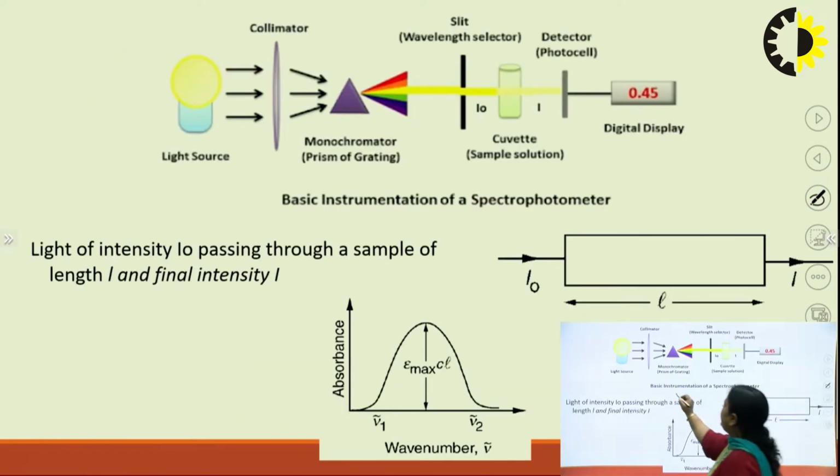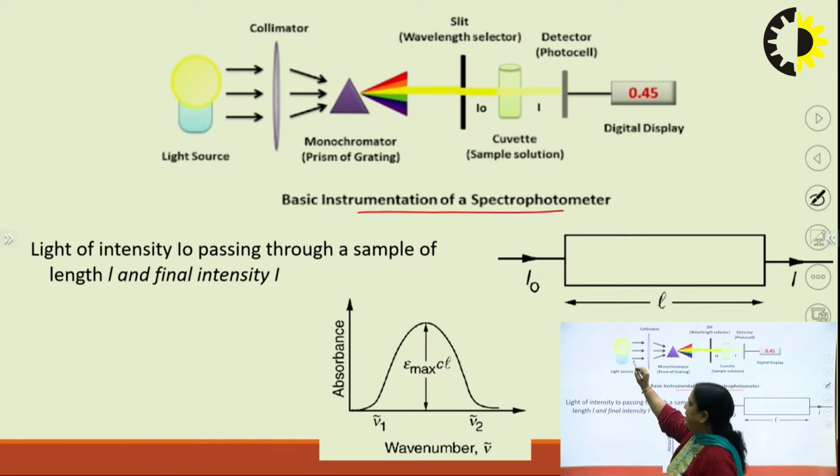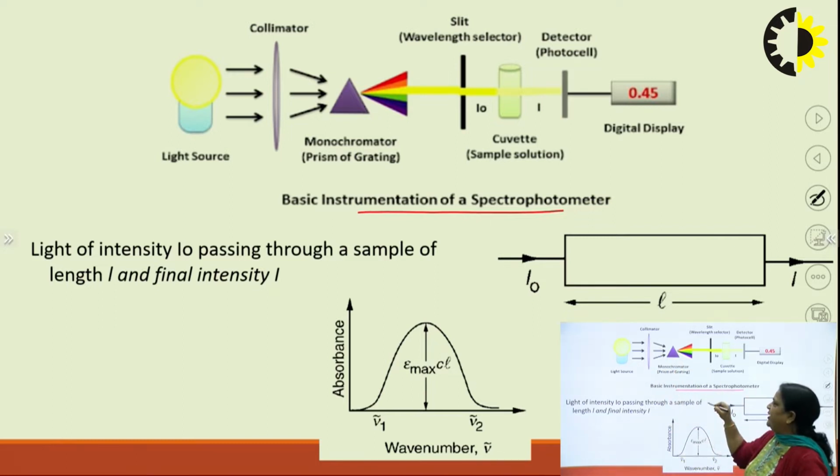This is the basic instrumentation of a spectrophotometer. We get the light from the light source and then pass it through a prism. It divides into a spectrum, and then we pass it through a slit and then the sample. Then we get a spectrogram or spectra.